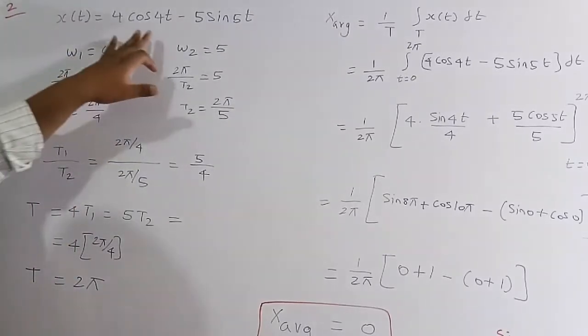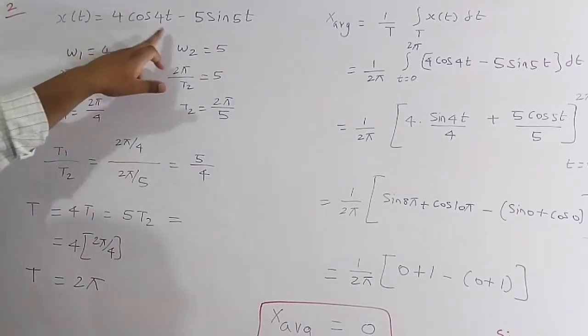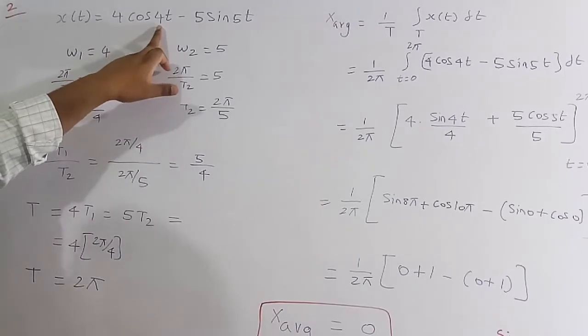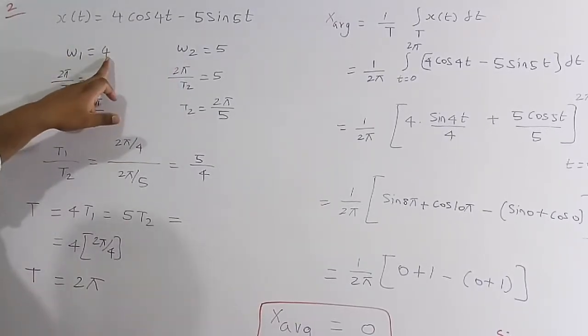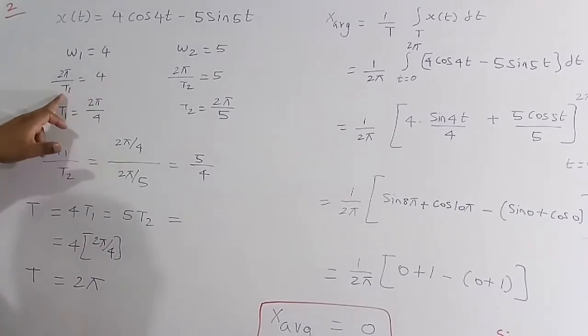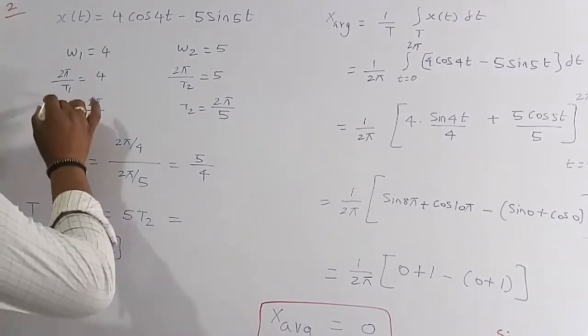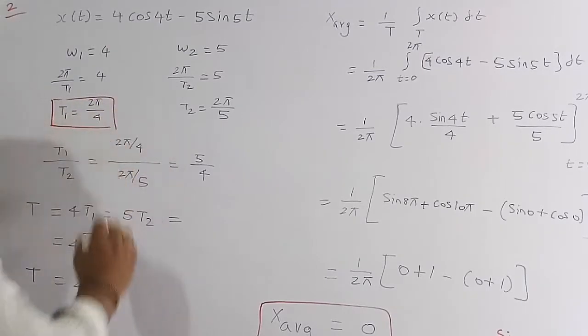This x of t is a combination of two signals, the cos signal and the sin signal. This is cos omega t. Let me assume this is omega 1, so omega 1 is equal to 4. Omega 1 is nothing but 2 pi by t1, which is equal to 4. But I want t1, the time period. The fundamental time period of the cos 4t function is t1 equal to 2 pi by 4. This is the fundamental time period of cos 4t.